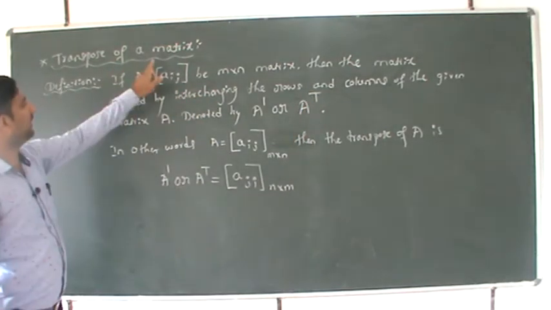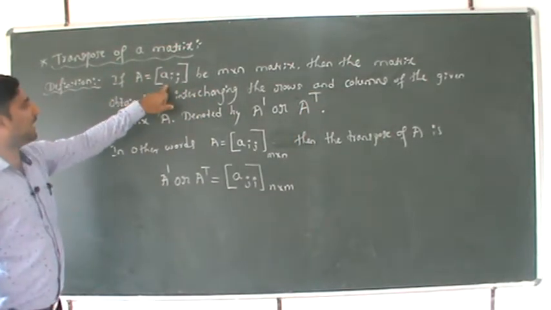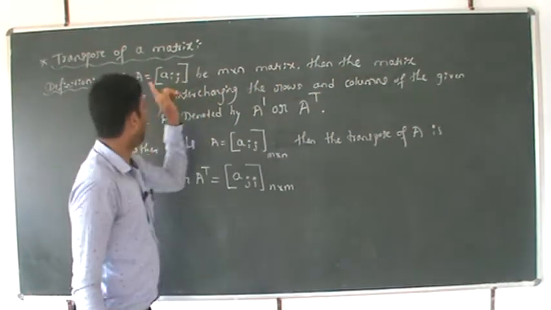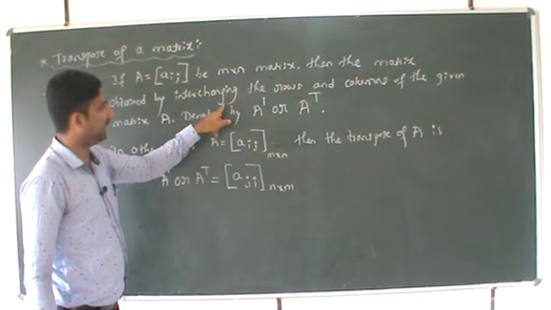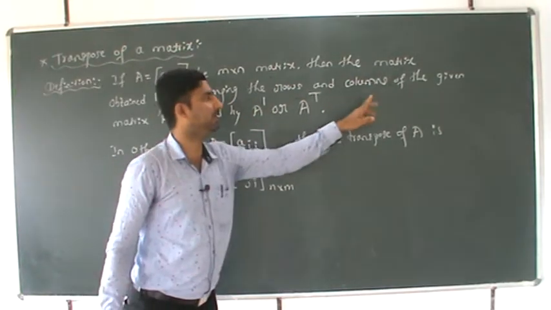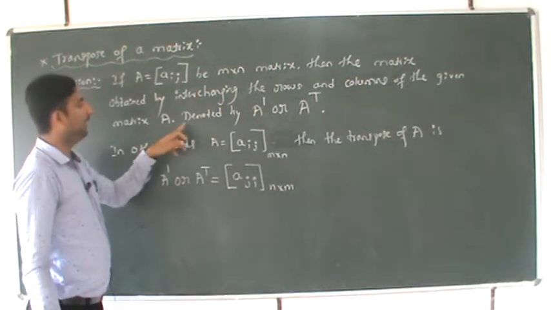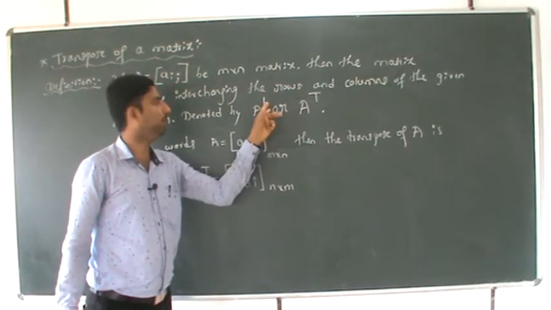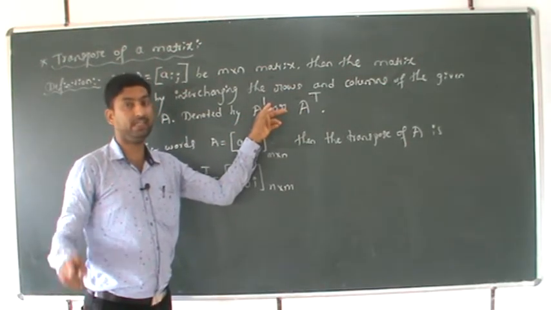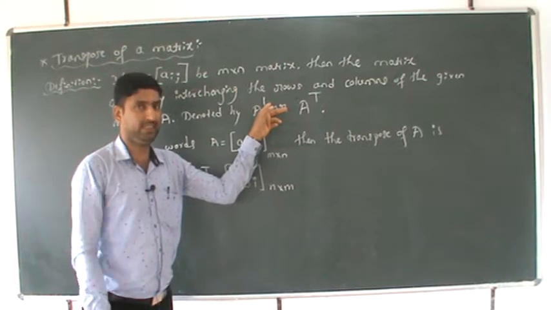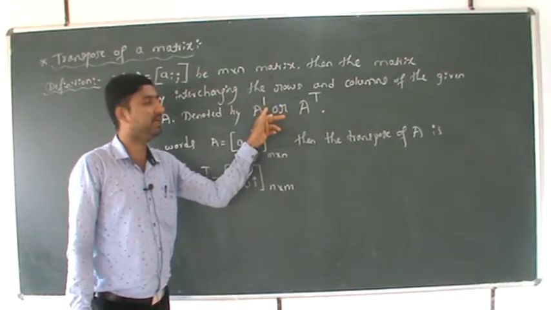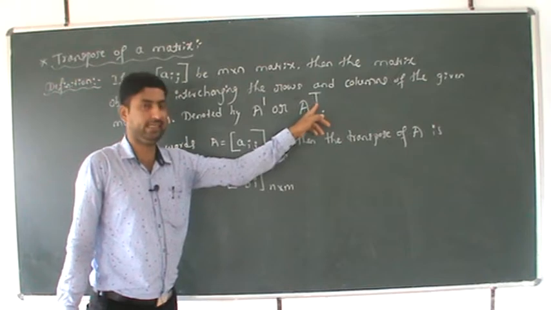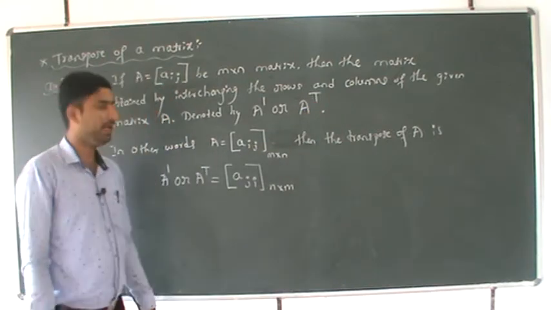What does the transpose of a matrix say? If A is equal to Aij, a M cross n matrix, then the matrix obtained by interchanging the rows and columns of the given matrix capital A is denoted by A dash or AT. What is dash? In first year we had complement of a set, but here A dash means transpose, or write it as AT. AT is nothing but the transpose of a given matrix.